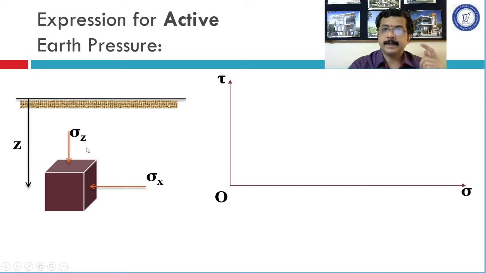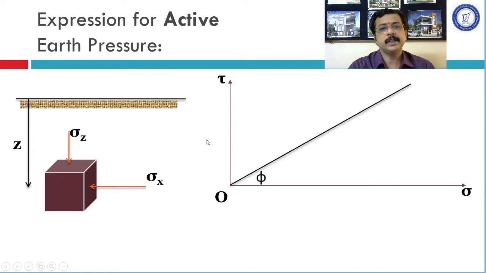Okay, now the next question comes, which is the major principal stress and which is the minor principal stress, right? So we will identify which will be sigma x and which will be sigma z. Sigma x is major principal stress or sigma z is major principal stress, that we will see. For that we have to plot Mohr circle. Now here you can see on x-axis we usually plot sigma, that is the normal stress, and on y-axis we plot tau, that is the tangential stress or shear stress.